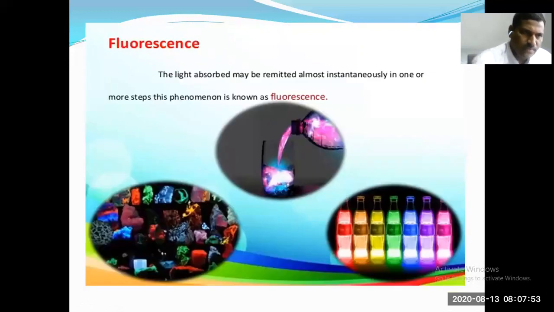So the light absorbed may be re-emitted almost instantaneously in one or more steps. This phenomenon is called fluorescence. We can represent the fluorescence as S1 to S0 plus h nu. Naturally occurring calcium fluoride, vapor of sodium, and vapor of mercury exhibit fluorescence.